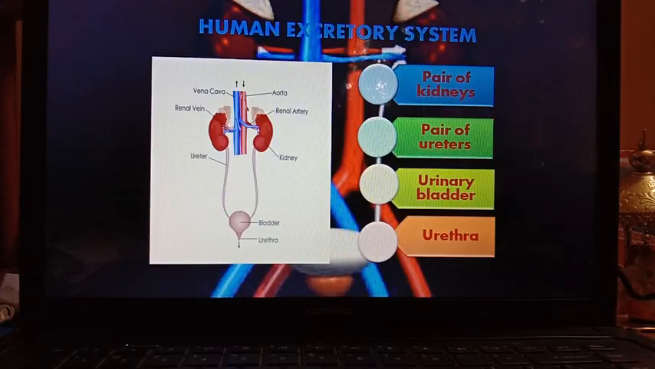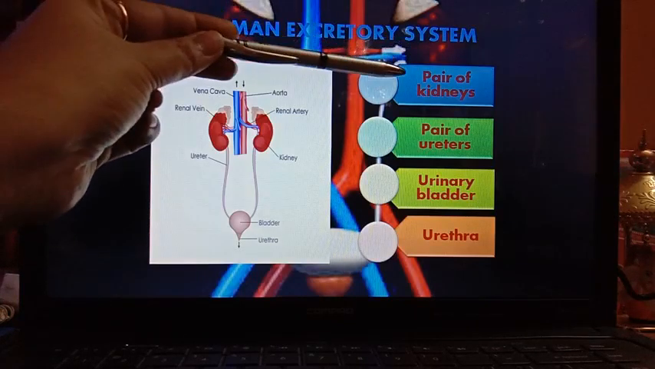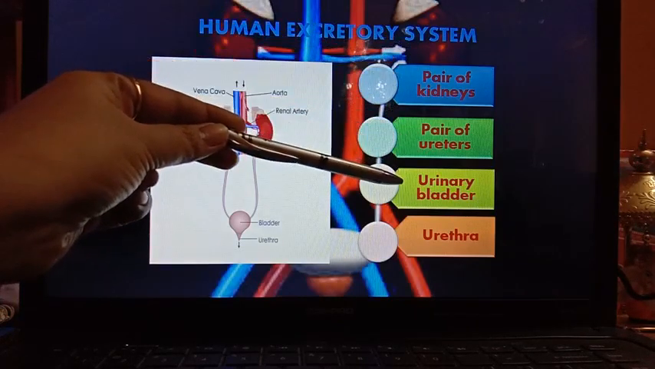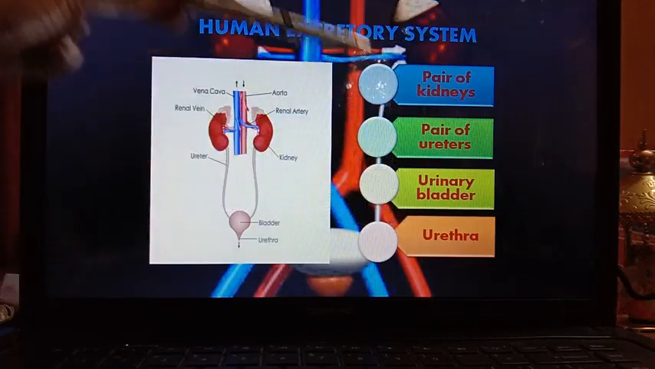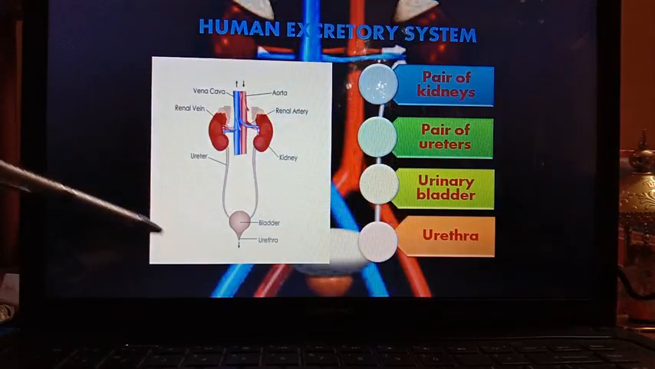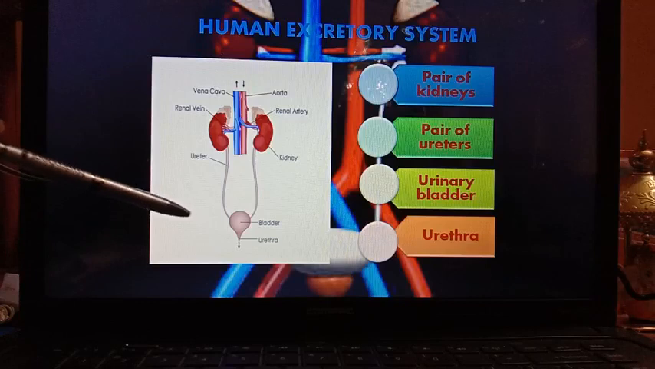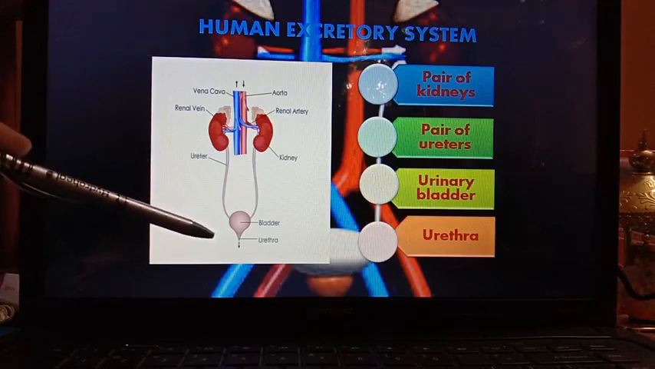Now we are going to discuss human excretory system. Human excretory system mainly consists of a pair of kidneys, pair of ureters, urinary bladder and urethra. So this is the level diagram of human excretory system, or it is called urinary system also.